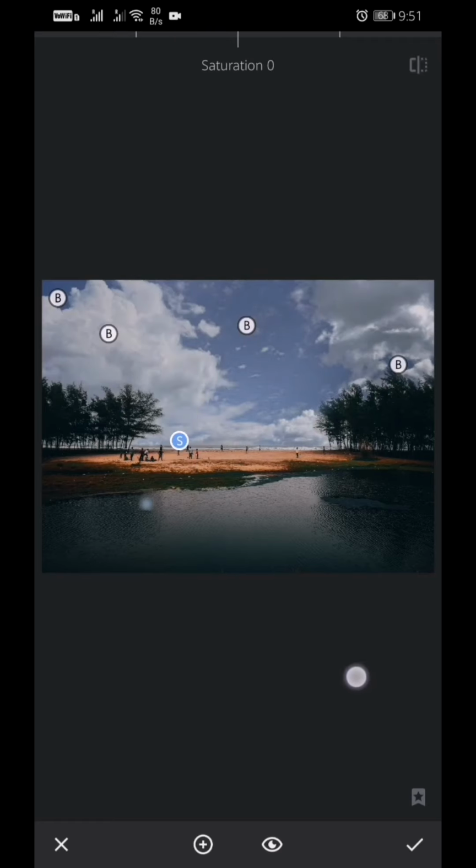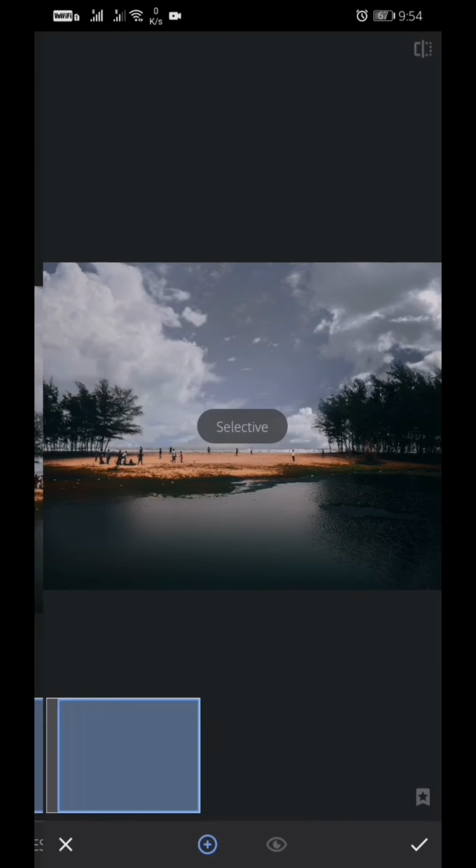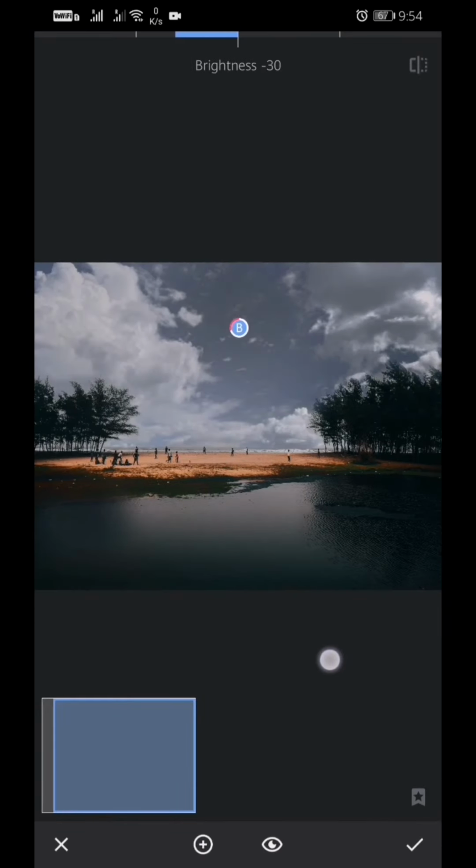Also we will reduce the saturation, we don't want a blue sky. So we will reduce the saturation here. We have to make the sky darker.